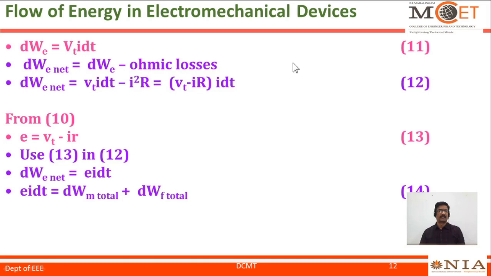Using equation 11 in this equation we get (Vt minus IR) times I dt. Referring to equation 10, E is equal to Vt minus IR. Using equations 13 and 12, dWe net is equal to EI dt, and EI dt is equal to total mechanical energy output plus total field energy. This equation will be helpful in deriving the relations in the electromechanical conversion system.